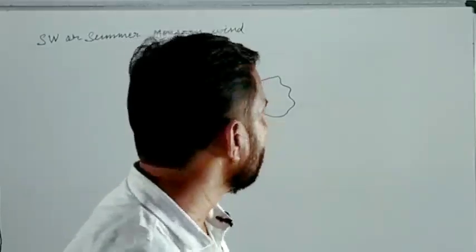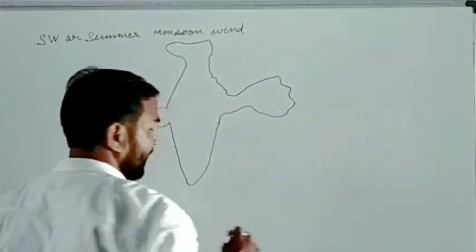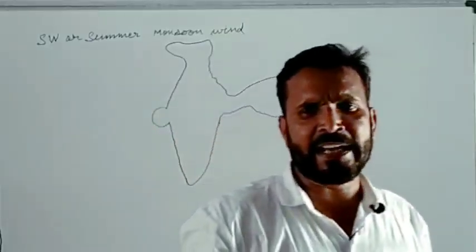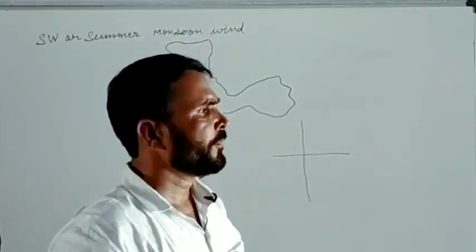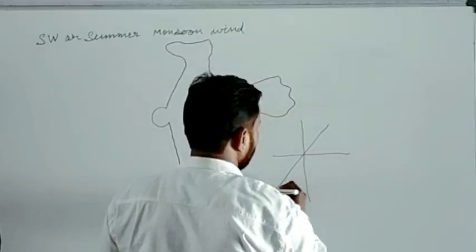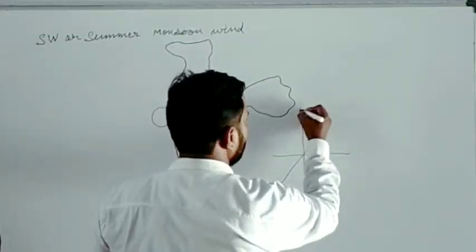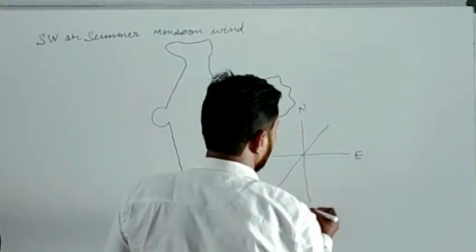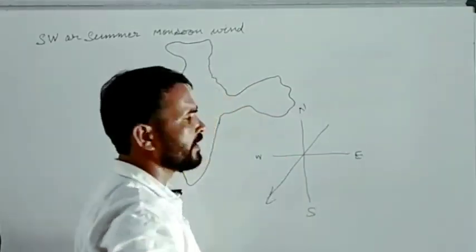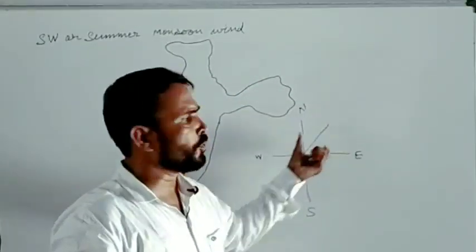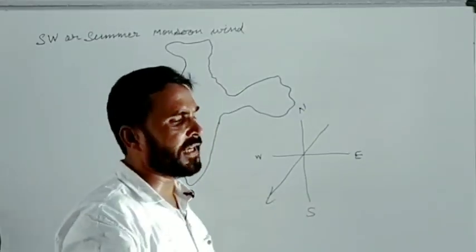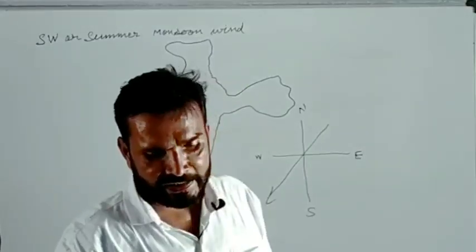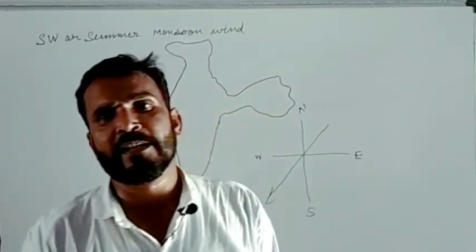Actually, first you must know about the direction of wind. Suppose this is our direction line: north, east, south and west. If wind is coming from the northeast toward the southwest direction, generally our tradition is that wherever the wind is going, that direction we give as the direction of the wind.